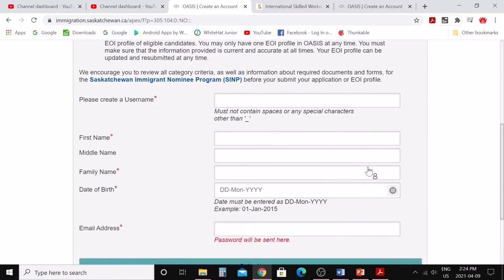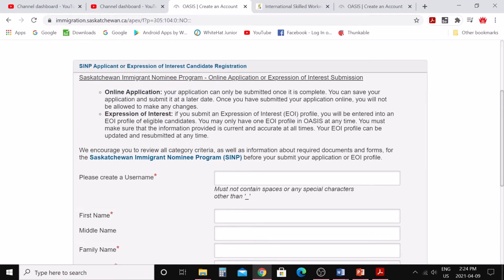So here you can see it is asking you to create a profile, and you can see online application. If you already got an invitation to apply and you are submitting your application using the same username and password, then you need to be very careful. You cannot change anything after submitting your application.